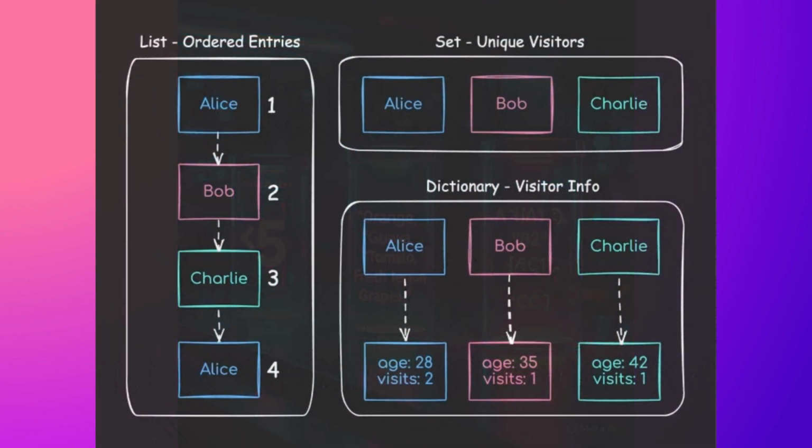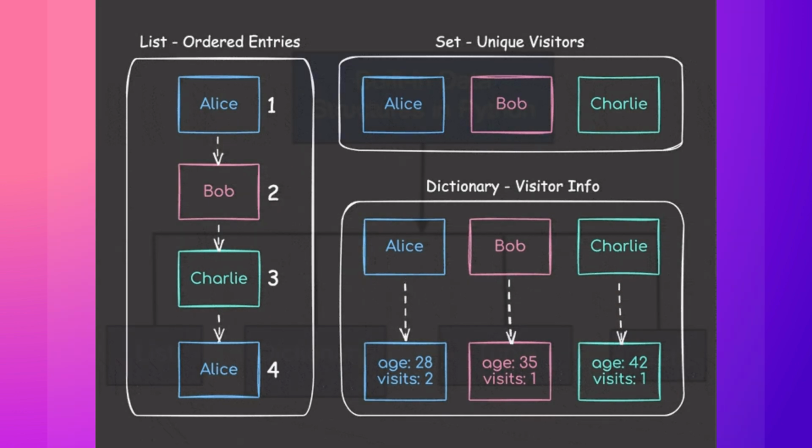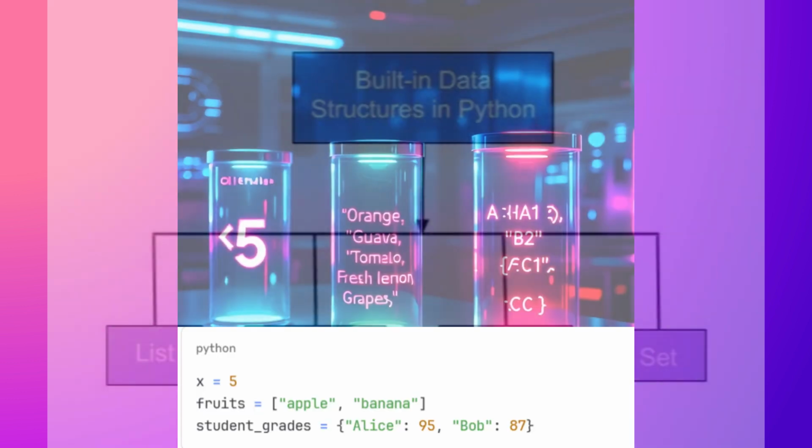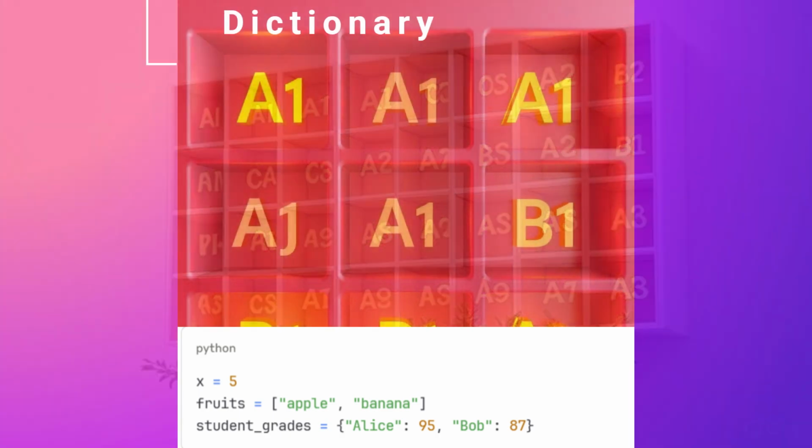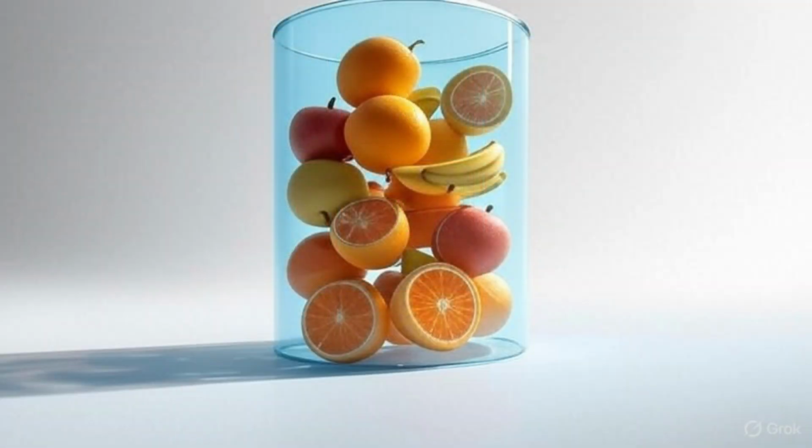Need to organize data? Python gives you 3 superpowers. Lists for ordered sequences, sets for unique collections, and dictionaries for key value relationships. Each one purpose-built for different data challenges.